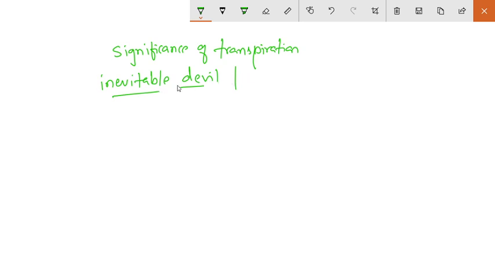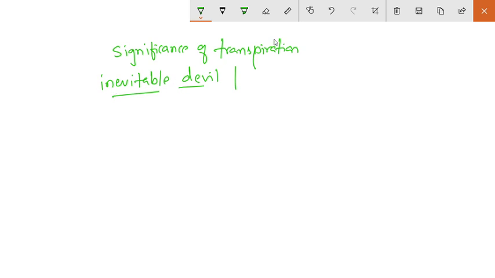We cannot remove the transpiration from the plant. That means without the transpiration the life will not survive. So it is the most important thing. Okay, so it is known as inevitable devil. Devil म्हणजे राक्षस. ओके, आणि जर असा राक्षस आहे की जो नाही आला तरी प्लांटची डेथ होईल आणि जास्त प्रमाणात आला तरी प्लांटची डेथ होईल.